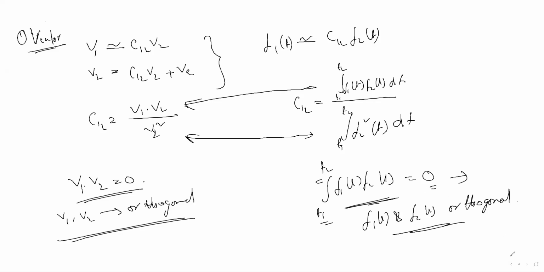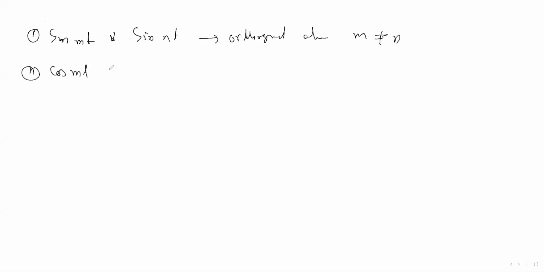Then what have we learned? We have learned that sin(mt) and sin(nt) are orthogonal when m not equal to n. Like that we have learned cos(mt) and cos(nt) are orthogonal when m not equal to n.